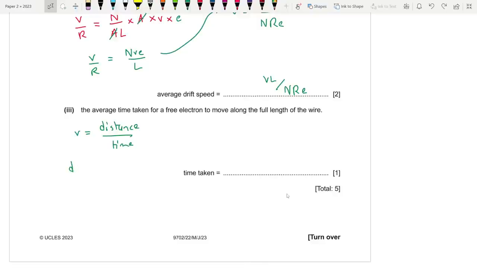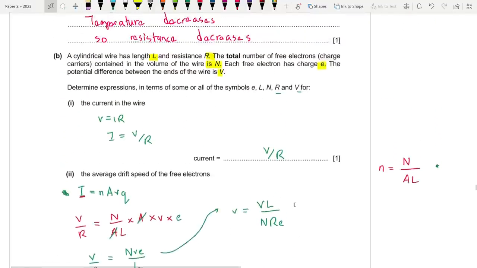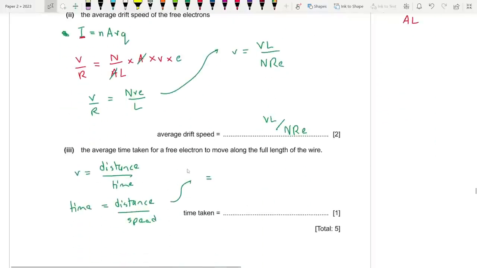So the time taken is equal to the distance by the speed, which is equal to the length of the wire L divided by VL by NRE. So you can actually get rid of these L's, and after reciprocal you end up with NRE by V. This is our final answer.